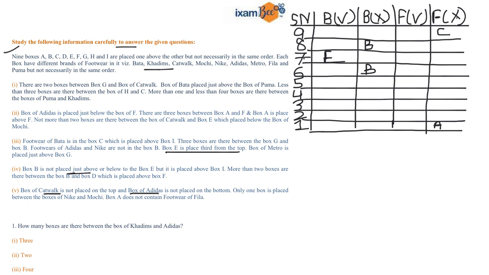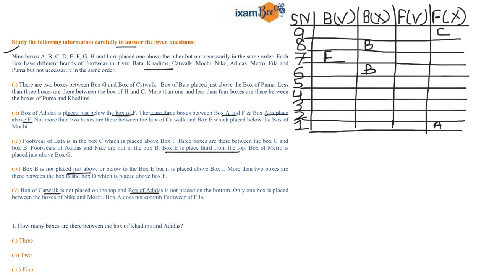Now if you read statement number 2, it is given that there are 3 boxes between box A and box F. Box A is placed above F, right? And your box of Adidas is placed just below box F. So you need to accommodate these statements in your given table. It is given that there are 3 boxes between A and F and box A is above F.